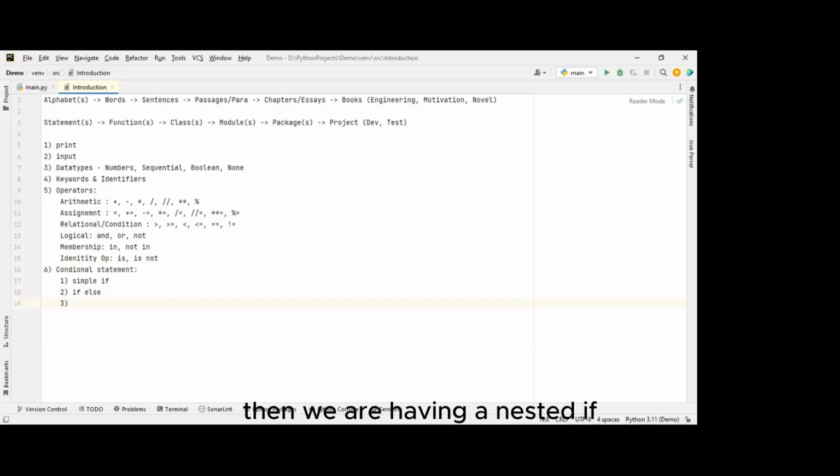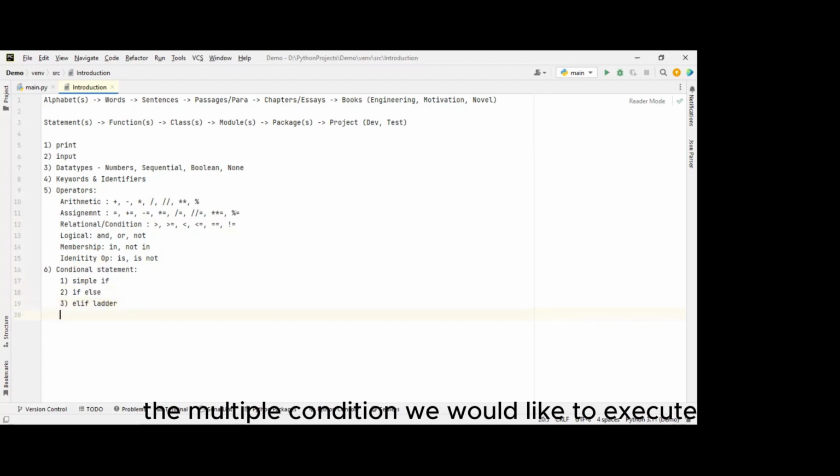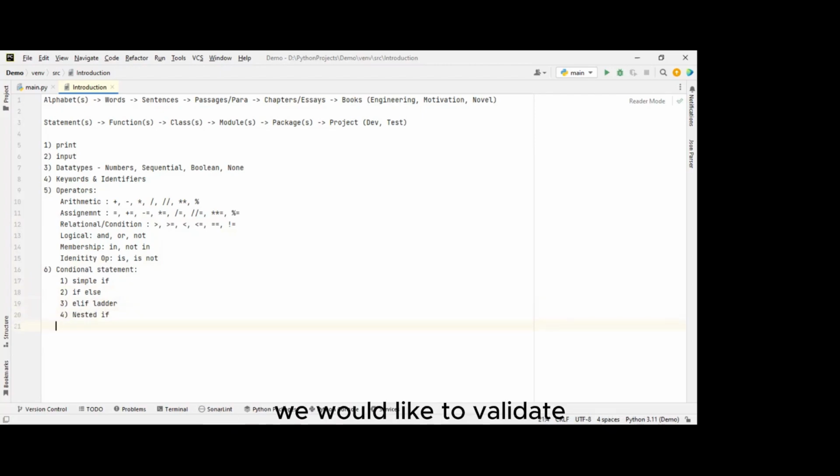Then we are having a nested if. Before that, elif later. When there are multiple conditions we would like to execute, we can go ahead with the elif ladder. Then we are having nested if. When we would like to validate one condition inside another condition, we can use this nested if.